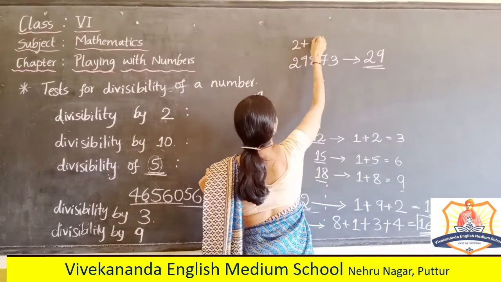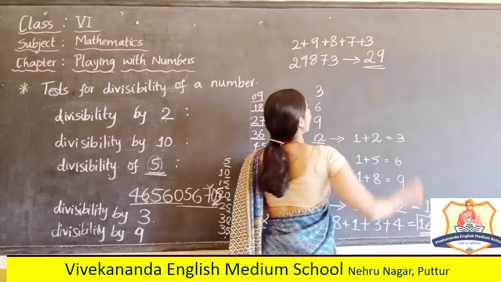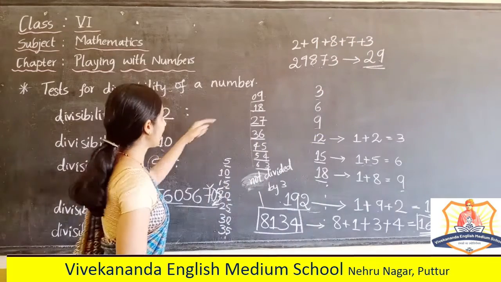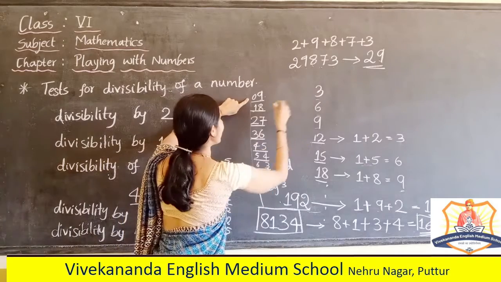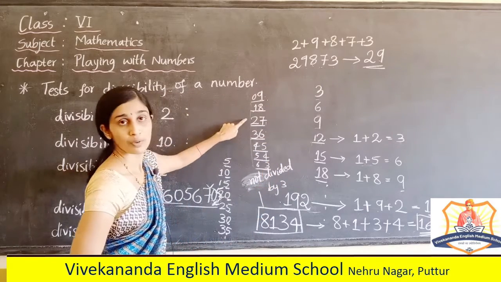Okay, the sum is 29. Is 29 a multiple of 9? Can you find it anywhere? No.